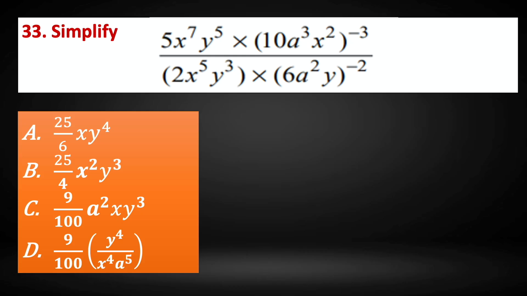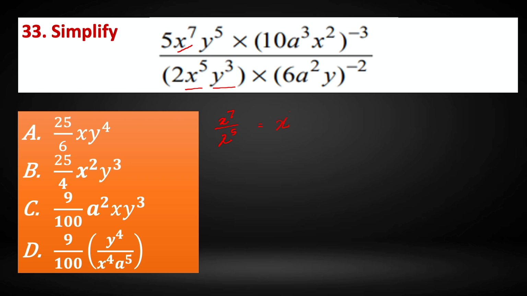Question number 33, simplify. Let us now simplify the equation. We have 5x to the power 7, y to the power 5, and x to the power 5 and y to the power 3 in the denominator. So x to the power 7 by x to the power 5. In case of division, we need to subtract the power.